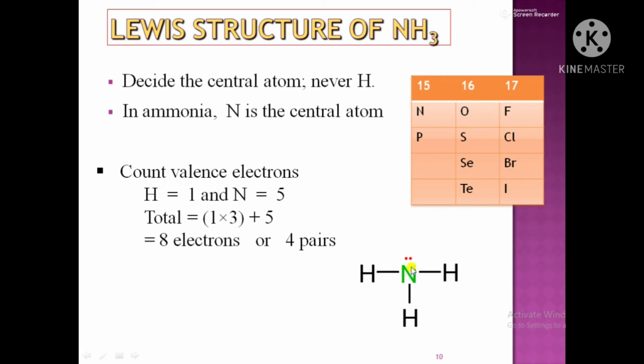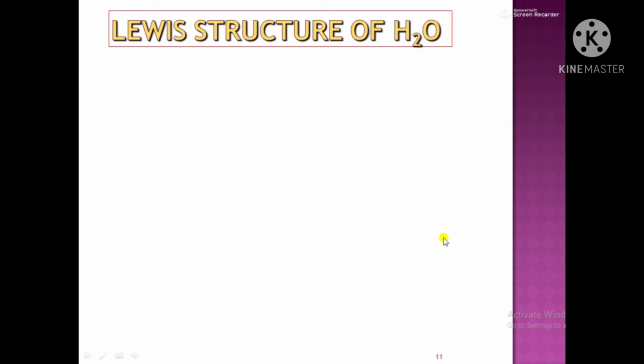So students, first of all, for drawing the Lewis structure, you must know the number of valence electrons of each atom. Nitrogen belongs to group 15, so it is having 5 electrons, but only 3 electrons will be involved in bonding. Hydrogen atom can form only 1 bond, so each hydrogen will form 1 bond. So it is the possible structure that 3 single covalent bonds are formed and 1 lone pair is present on nitrogen atom. Now next example is Lewis structure of water.